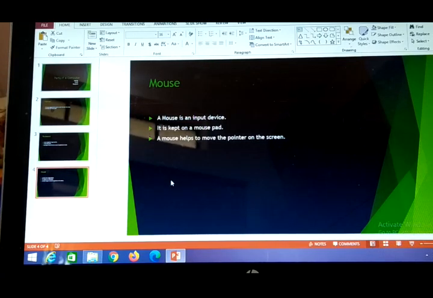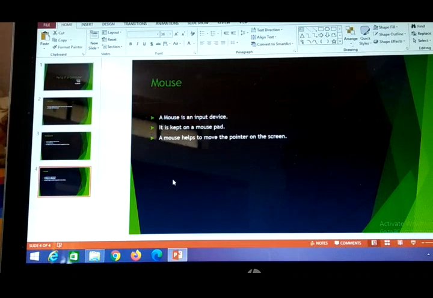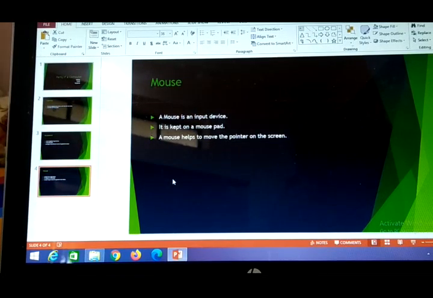So again we are going to discuss some of the features we can add in a presentation. The first feature we can add is videos and sound clips. We can add videos also, and we can add sound clips also. Suppose the presentation is very long, then to keep the interest of the person, we will play some videos.